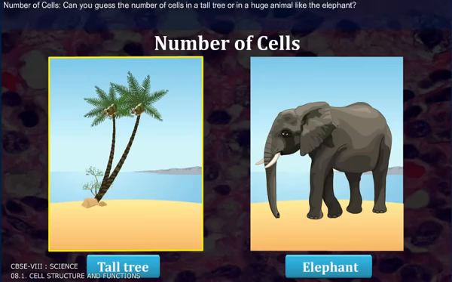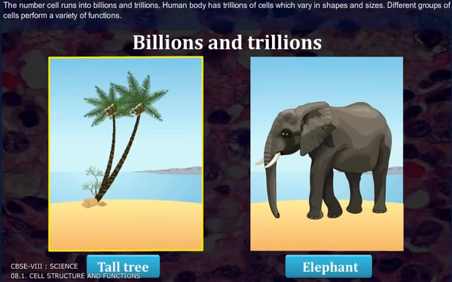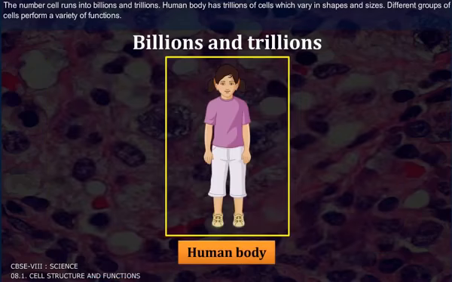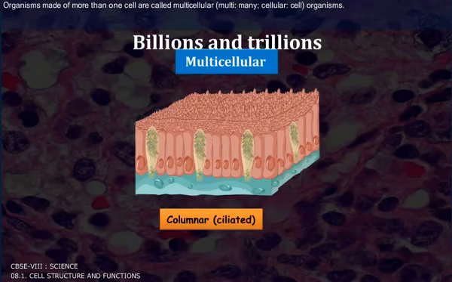Number of cells. Can you guess the number of cells in a tall tree or in a huge animal like the elephant? Number of cells run into millions and trillions. Human body has trillions of cells which vary in shapes and sizes. Different groups of cells perform a variety of functions. Organisms made of more than one cell are called multicellular. Multi, many; cellular, cells; organisms.